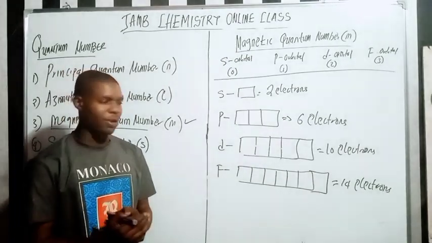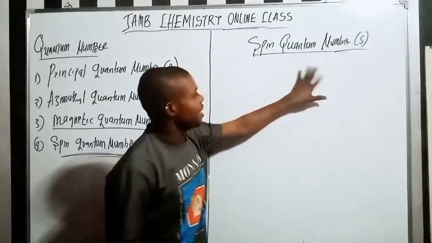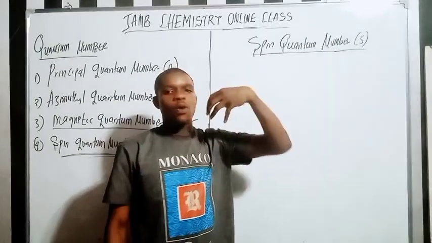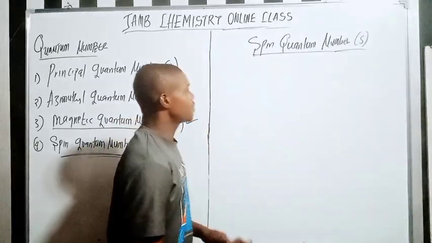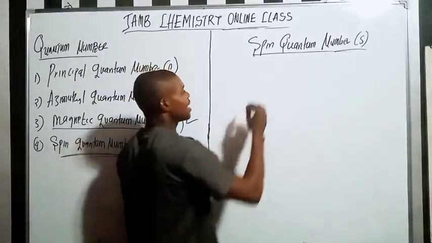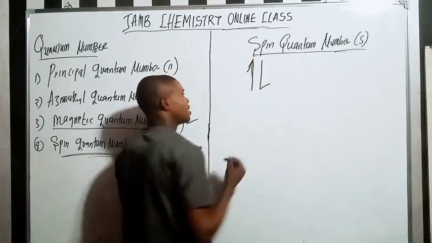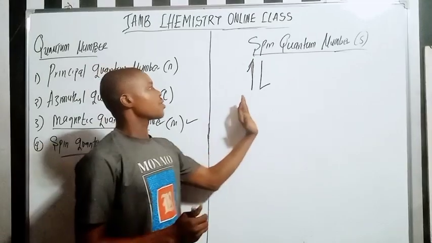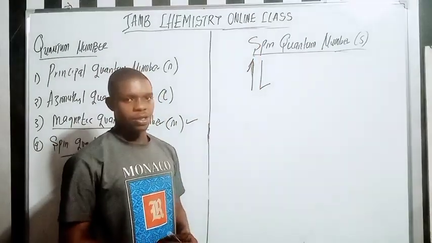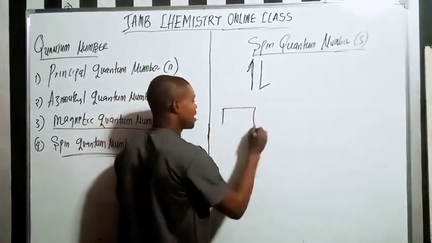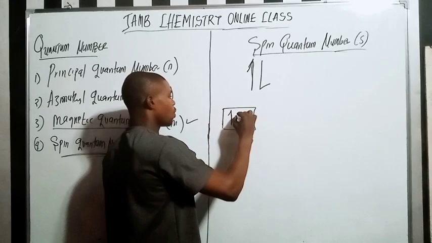You learn about spin quantum number. What about spin quantum number? Spin quantum number just deals with the orientation. In spin quantum number, an electron either spins up or spins down. That is what we call spin quantum number. So remember, for each suborbital, there are 2 electrons. In this one here, an electron either spins up or spins down.